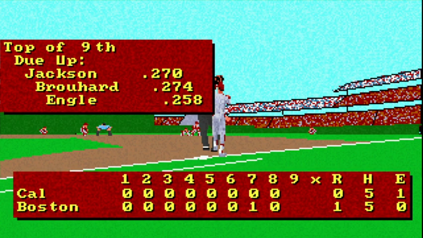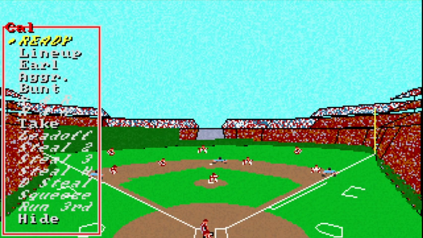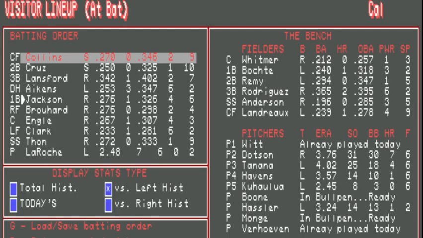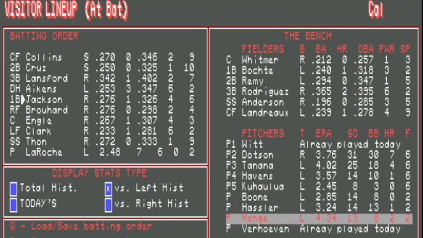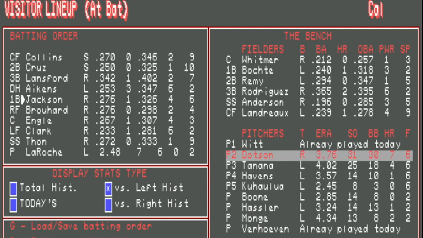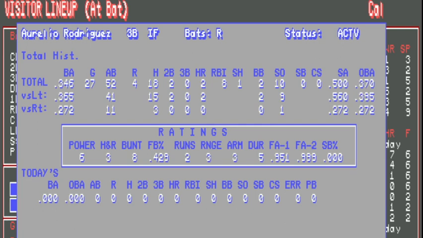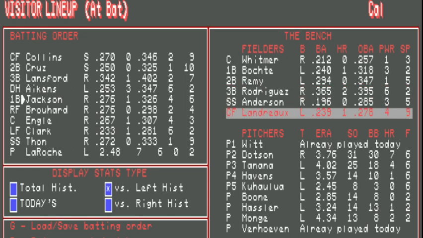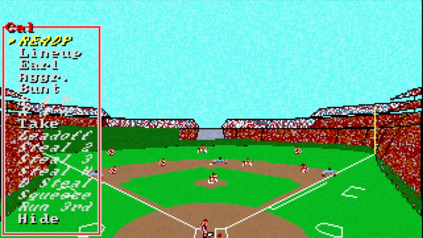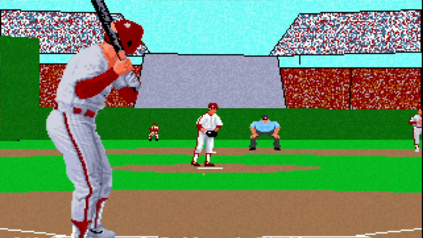Jackson, Brohart, Engel. Sit these guys down. Jackson, Brohart, Engel. Who's on my bench? That's versus lefties. Interesting. Okay, well, let's see. Ojeda, 102 pitches. Pitching a shutout, though.